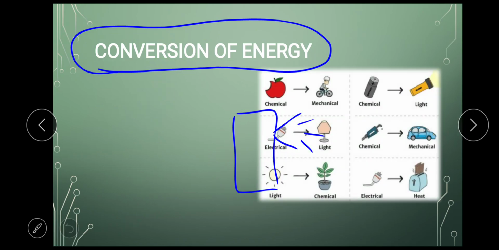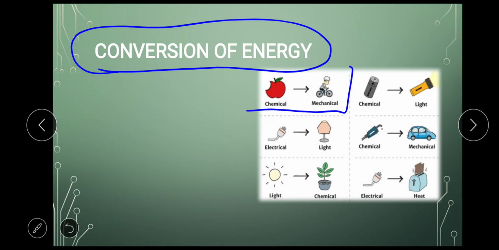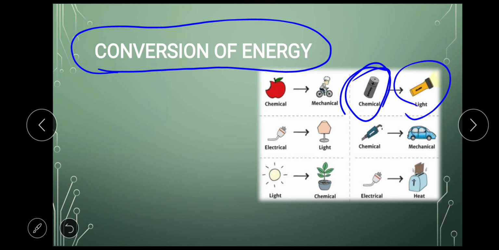Let's see the examples. So here are the examples, many examples. Chemical to mechanical. When you eat something, you get energy, and that energy is used to cycle. Or we can say energy which is stored in the battery, the cell, the battery which you use in your remote control car, in your AC remote, TV remote, or in your torch light. Those batteries have chemical in them, and that chemical energy is converted into light energy here in torch.